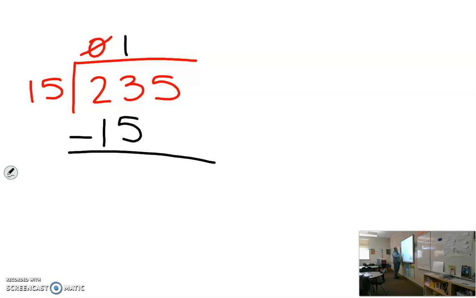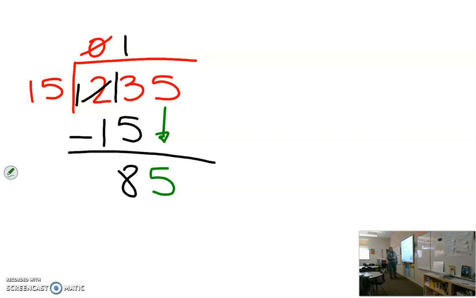23 minus 15. If I do my correct borrowing, 5 cannot come from 3, so I have to borrow from next door. I bring a whole 10 over to the 3 to make it 13. And now I have 13 minus 5 is going to be 8. Okay, once I've done my subtraction, now I do my next step again. And that's to bring down. I bring down my 5.